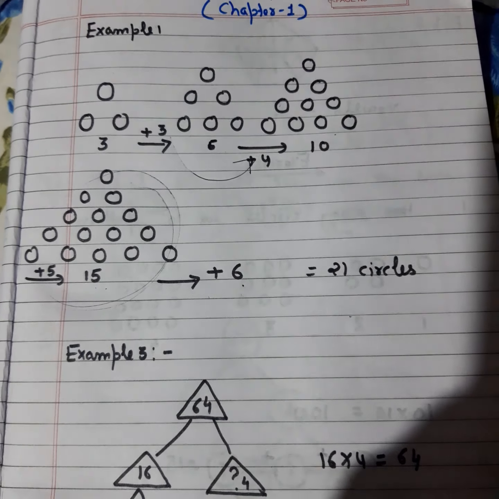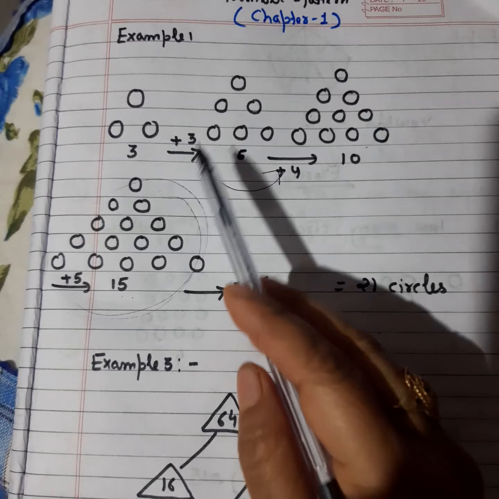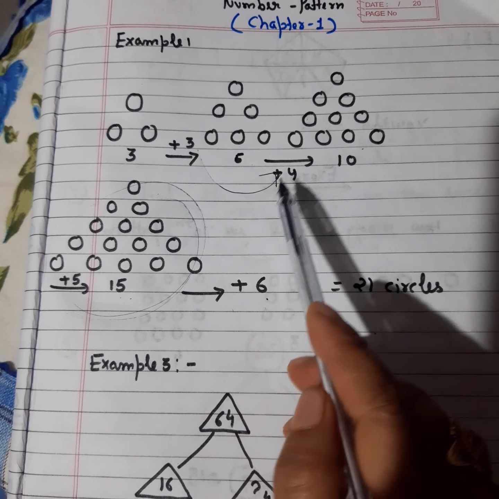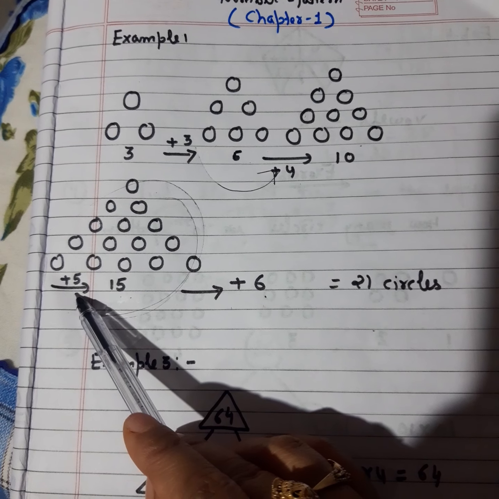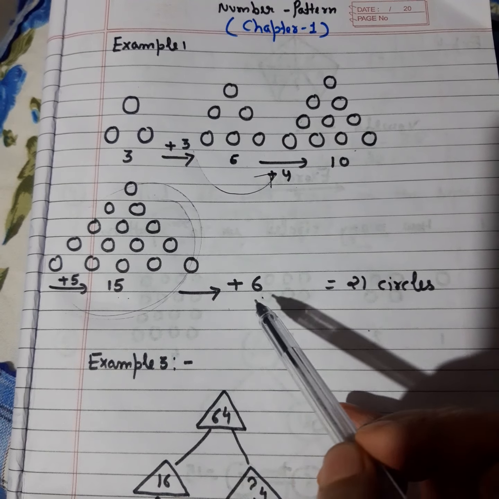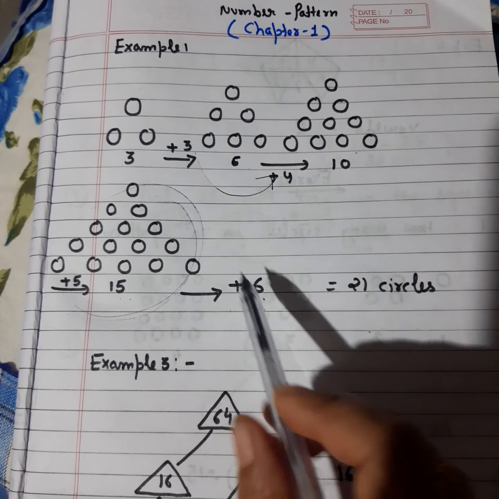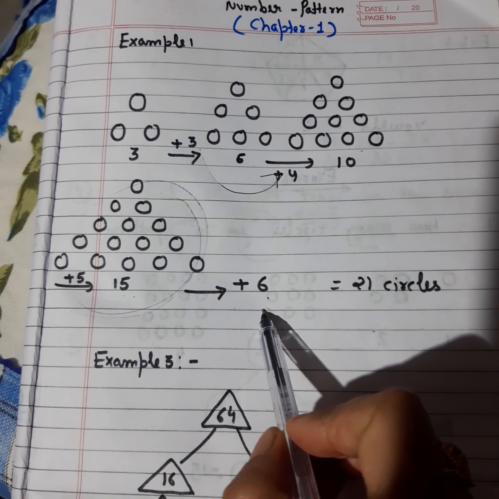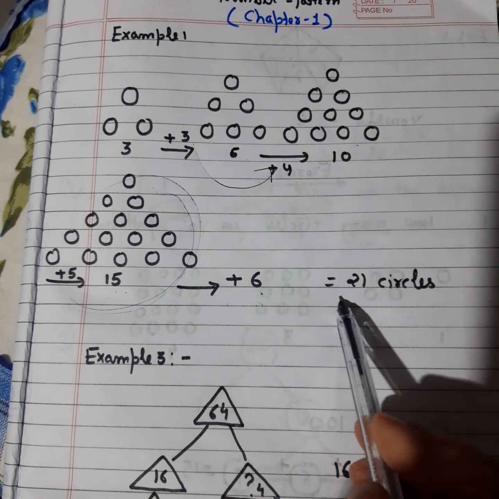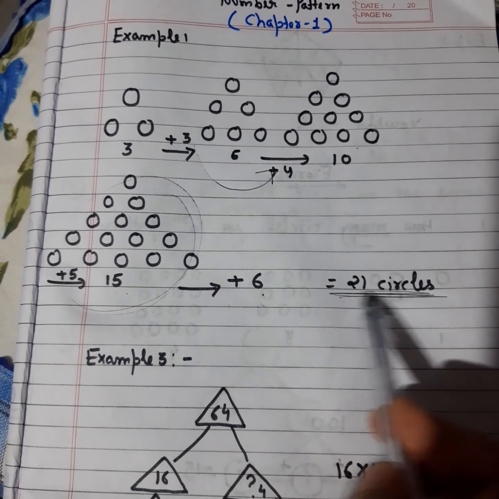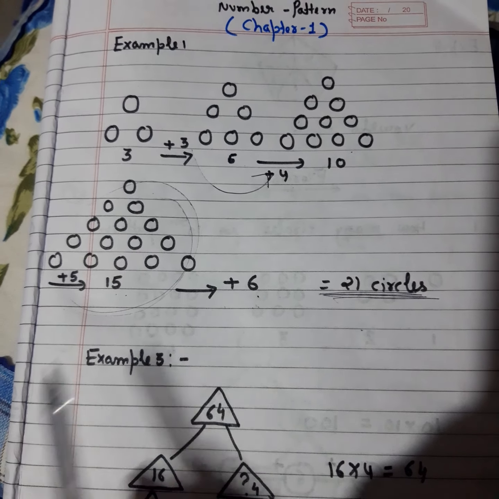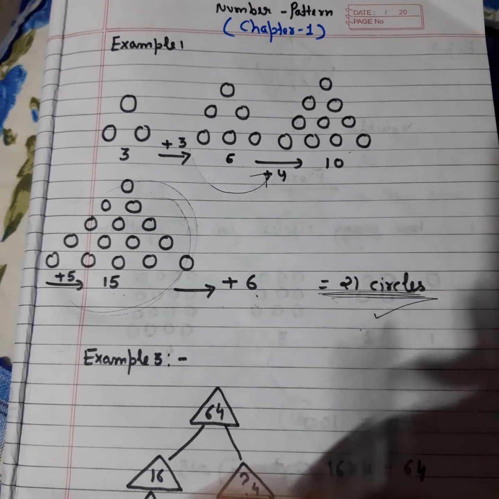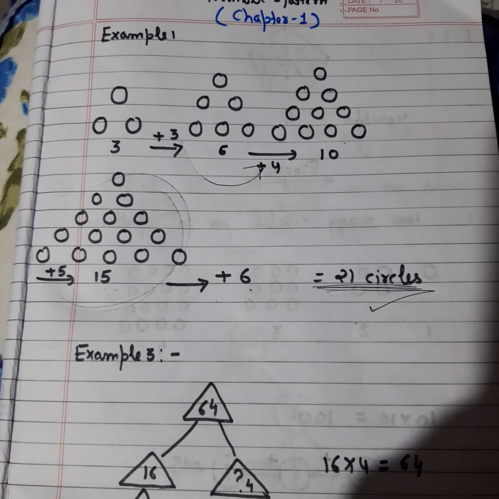In the question 4 options are given, and among the 4 options, 21 circles is correct. Is it clear?